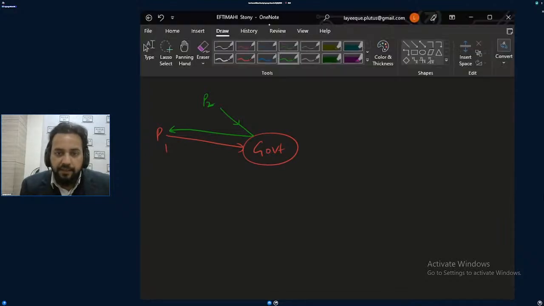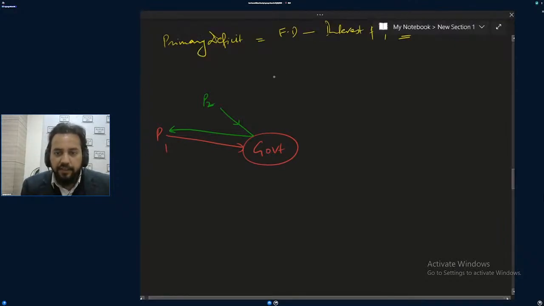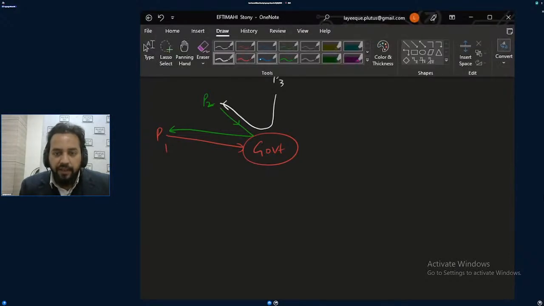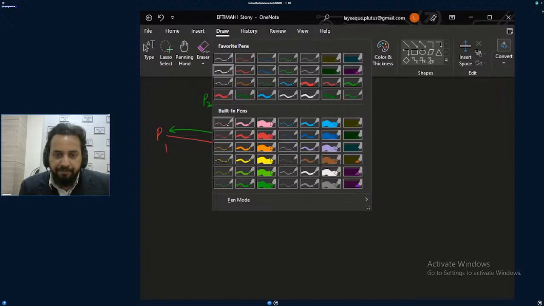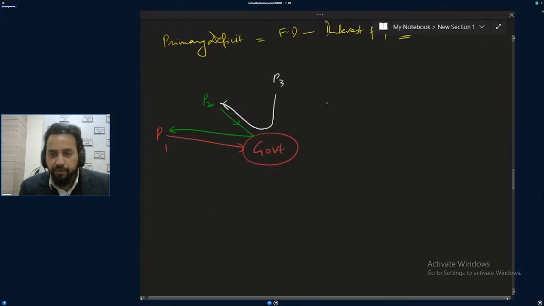P1 is settled. Next year took loan from P3 and gave it to P2. And next year, government is taking loan from P4, private party 4, and gives it to P3.